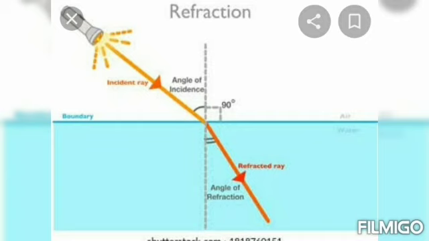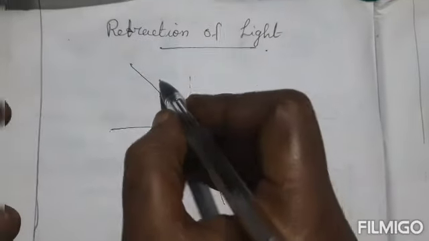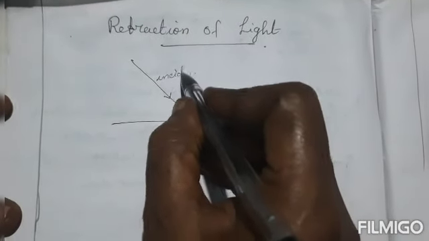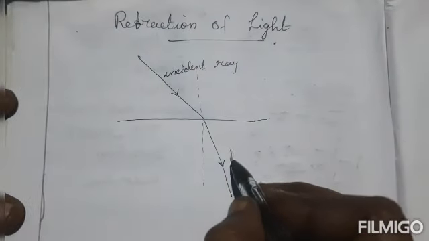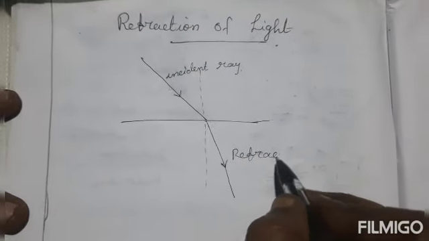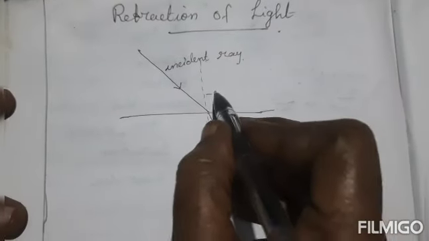Now we can learn the two laws of refraction. Refraction of light. Here see, look at this picture. This is the incident ray. Refracted ray. It's normal.